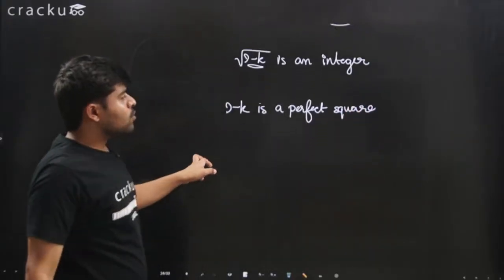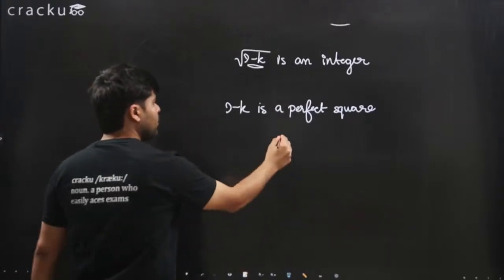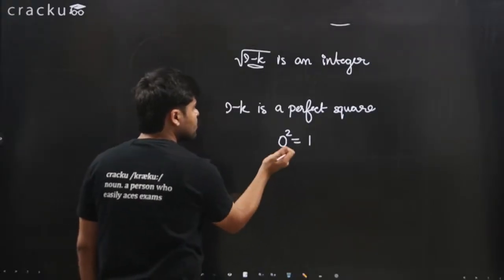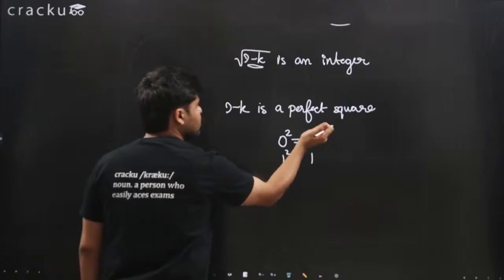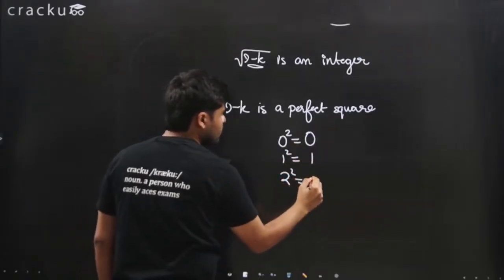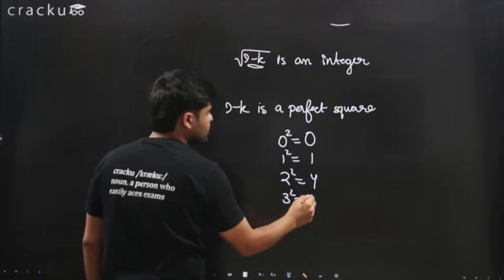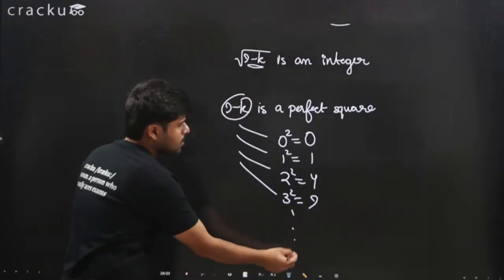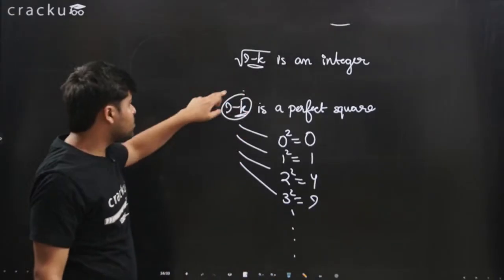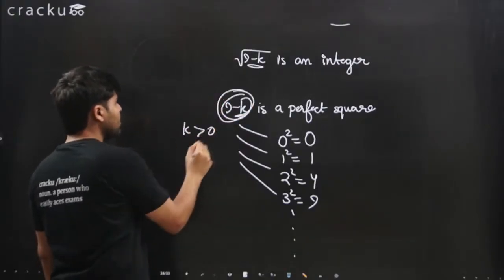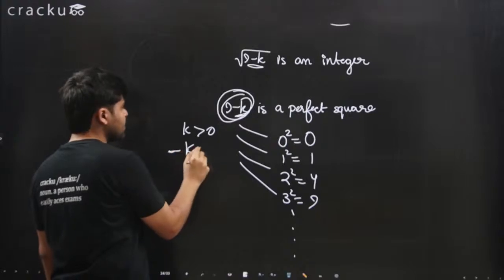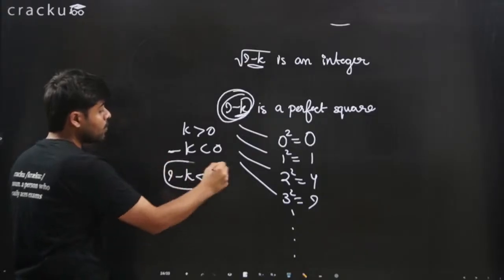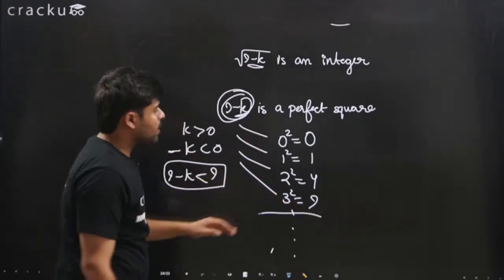So how do perfect squares go? We can have 0 squared as 0, 1 squared as 1, 2 squared as 4, 3 squared as 9. So this can be equal to any of these values. We can't go beyond this because k is a positive number. If k is greater than 0, then minus k is less than 0, then 9 minus k is less than 9. Therefore, this has to be at most 9. So these are the only 4 values that it can take.